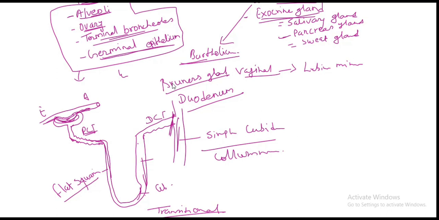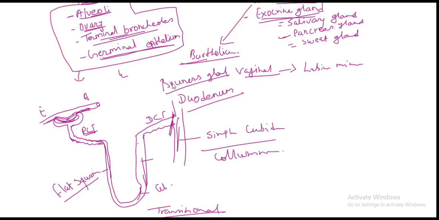In the arterioles, this is lined by simple squamous epithelium. Bowman's capsule is also lined by simple squamous epithelium. After that, cuboidal in nature. Some part is also flat squamous epithelium, mainly cuboidal, cuboidal, cuboidal, and columnar also.